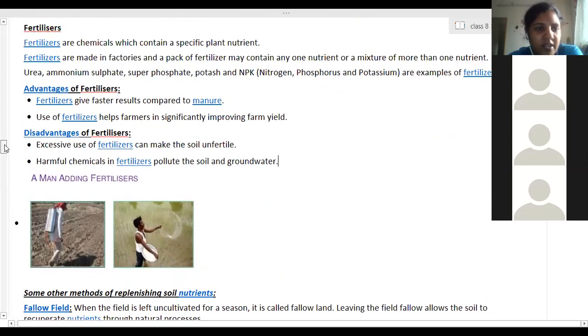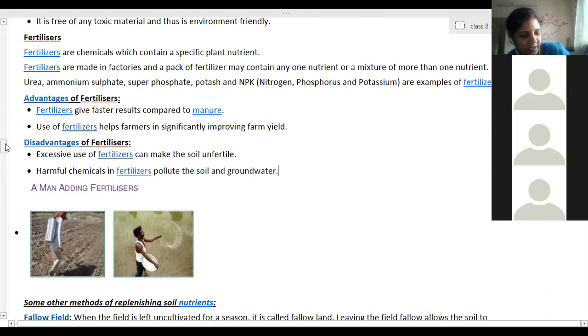Here, other than replenishing the soil with nutrients by adding manures or fertilizers, there are different methods that can help in nutrient replenishment.